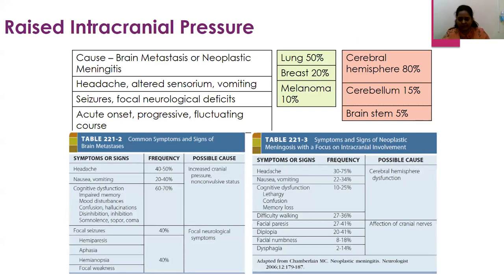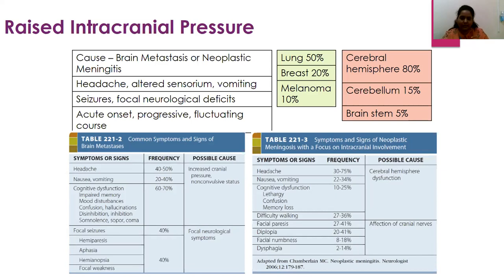It would be a very acute onset, and would progress very fast over a period of 2 or 3 days, and the patient's sensorium would also be fluctuating during the entire course. As we know, the presentation in a particular cancer is higher. It is seen that lung, breast, and melanoma have higher chances of developing brain metastasis, wherein the symptoms will also be exaggerated depending on the particular brain part involved. The cerebral hemisphere you'll find involved 80% of the time, cerebellum 15%, and brain stem 5%.